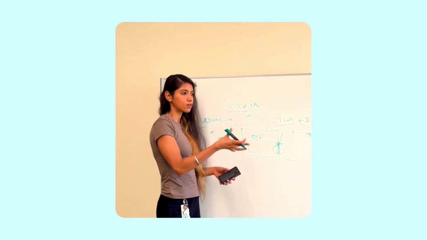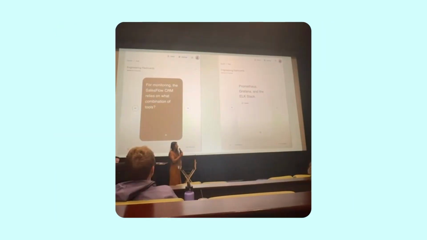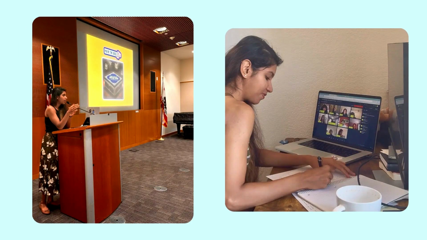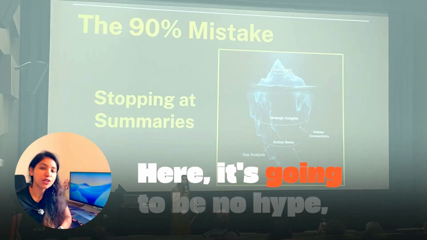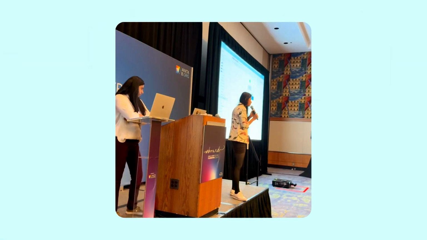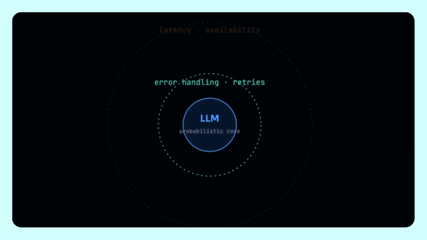Hi, I'm Ishwin Kaur. I build agentic AI systems in production, the kind that have to survive real users, not just look good in a demo. I've also sat on both sides of the interview table for agentic system design. Here it's going to be no hype, no gatekeeping, just the real building blocks with production experience, and how to talk about them when it counts.